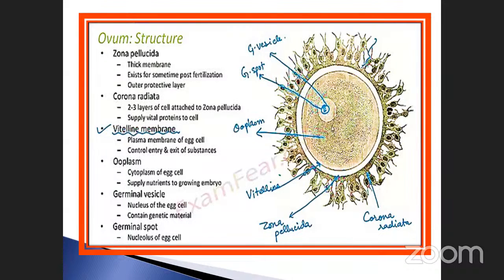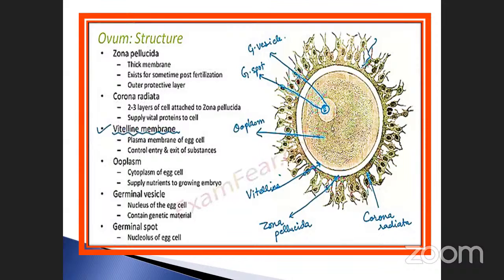So we come to the point, outermost to inner. The outermost layer is called the corona radiata. The middle portion is called the zona pellucida. And the third one is called the vitelline membrane. So outermost to inner, that is your better choice: C, Z, V. C denotes corona radiata, Z denotes zona pellucida, and V denotes vitelline.